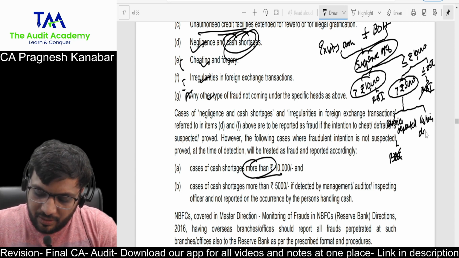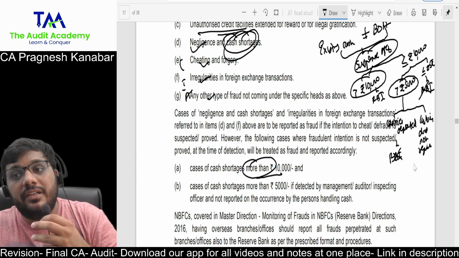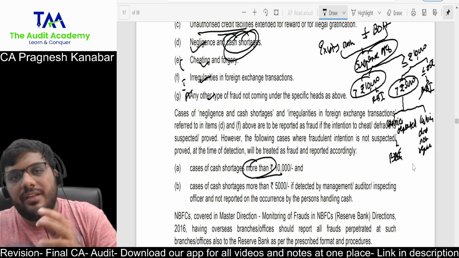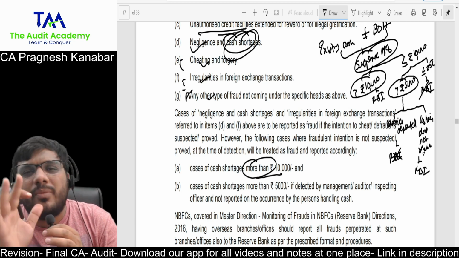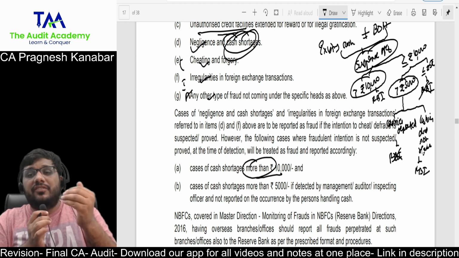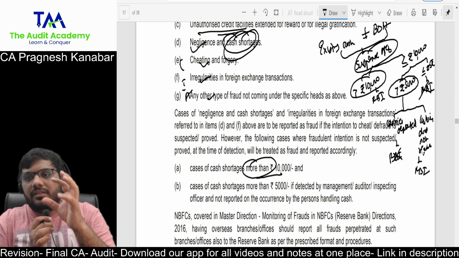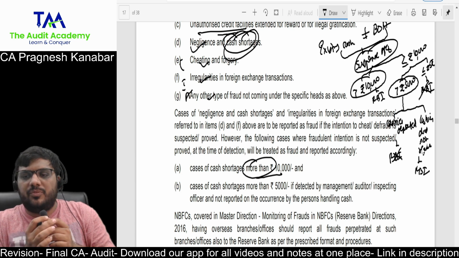But if the cashier did not report this, that means fraudulent intention has been established. Then greater than rupees 5,000 also needs to be reported to RBI. Greater than 10,000, automatically all cases need to be reported. But for greater than 5,000 and up to 10,000, they are asking you to analyze whether the cashier has reported it or not.